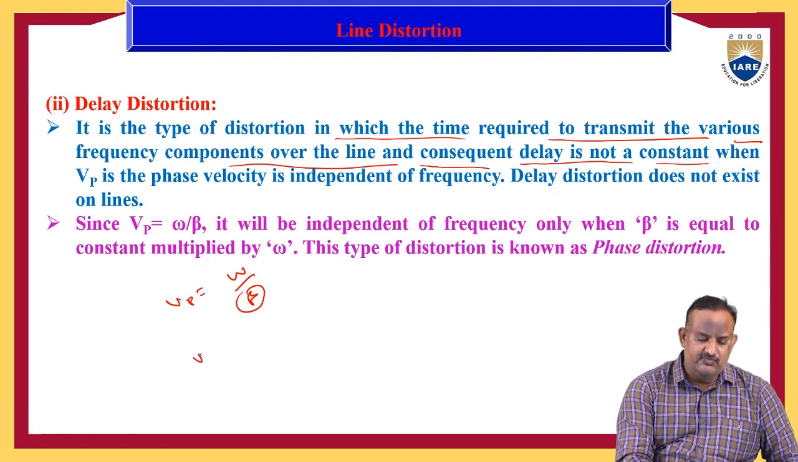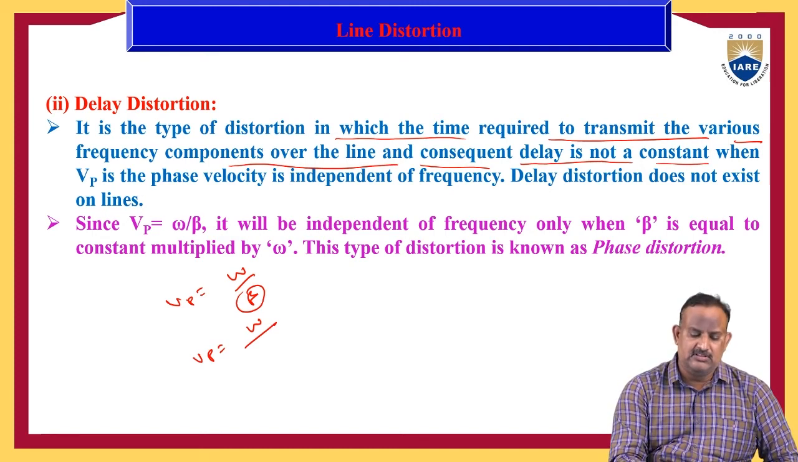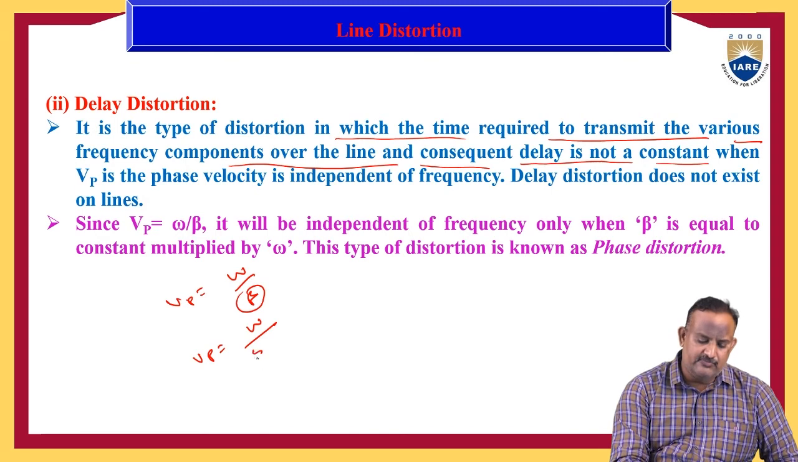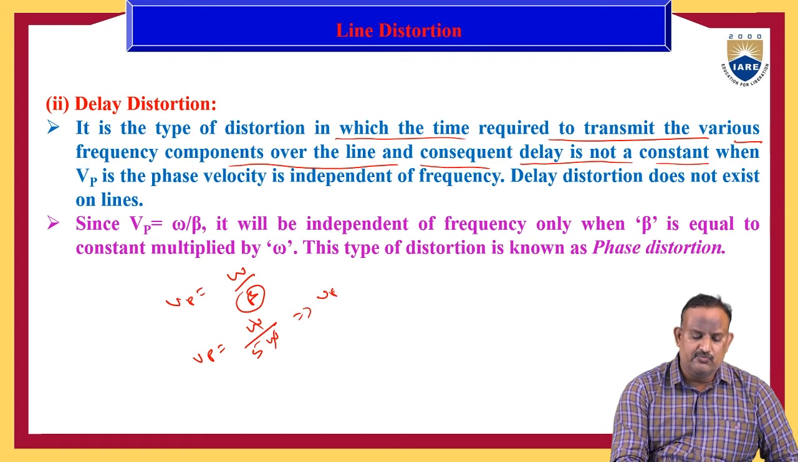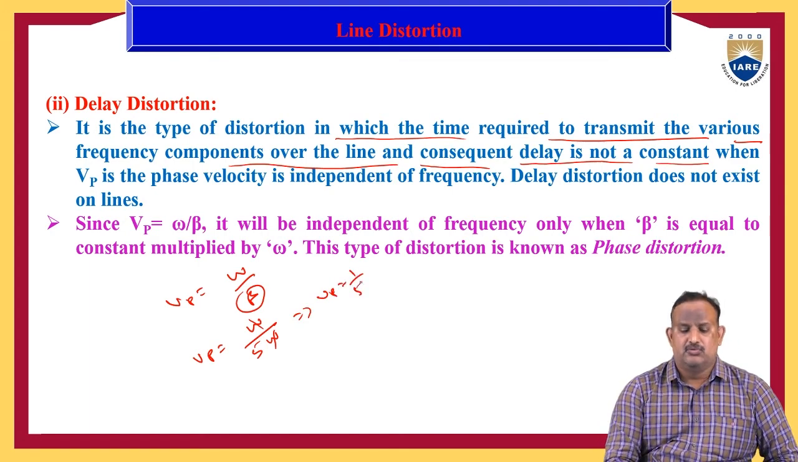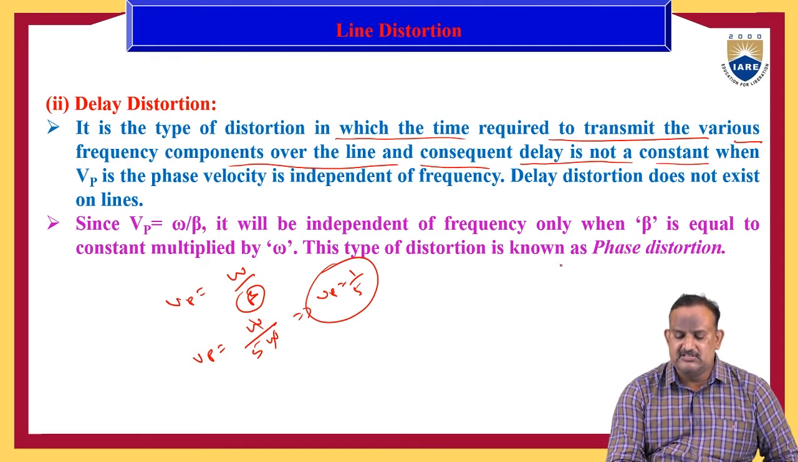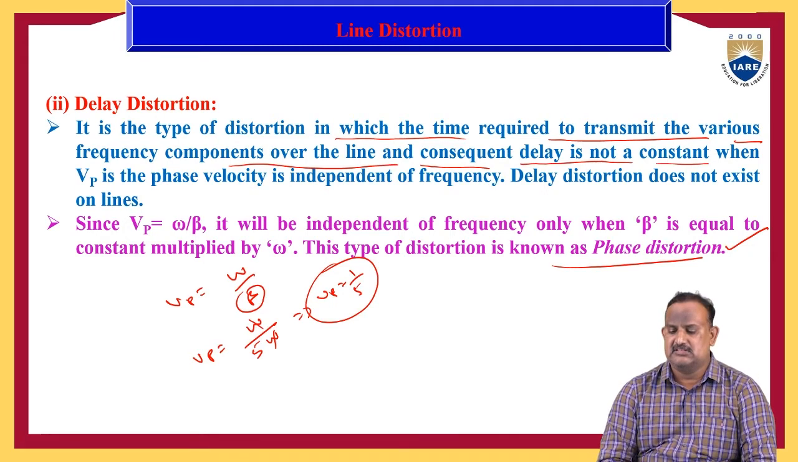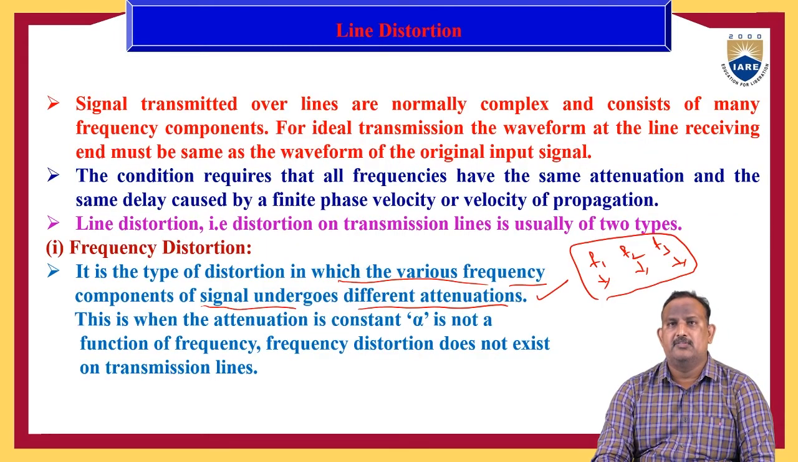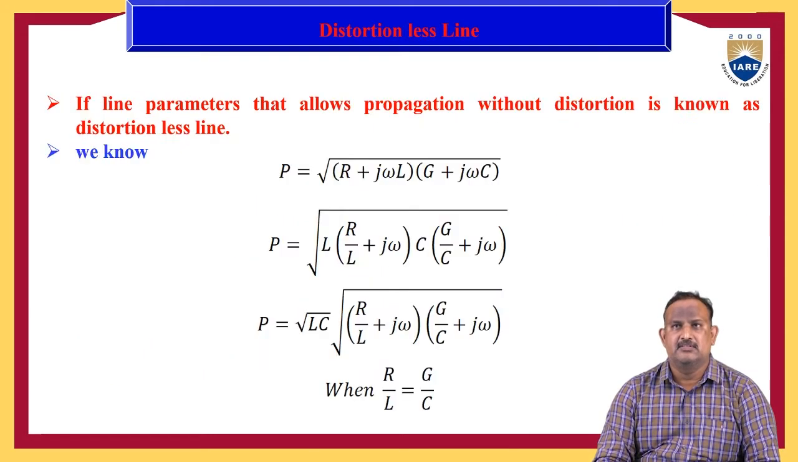It means let us assume Vp is equal to omega by beta, or beta is a multiplication of a constant with omega. Let us assume it is 5 into omega. Omega cancels out. Then Vp is equal to 1 by 5. So here Vp is independent of the frequency. This type of distortion is known as the phase distortion. This is about the frequency distortion, then delay distortion and phase distortion.